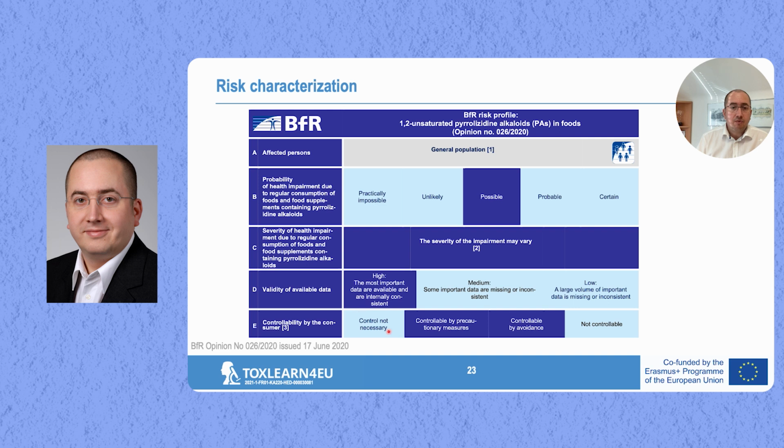In the spectrum between control is not necessary at all or it's not controllable by the consumer, we are here in the middle with the PAs. It can be controlled by avoidance, it can be controlled by precautionary measures, so the consumer actually can do something about the risk. Regulatory authorities, of course, also can do something, and this is mainly being done by setting maximum levels.